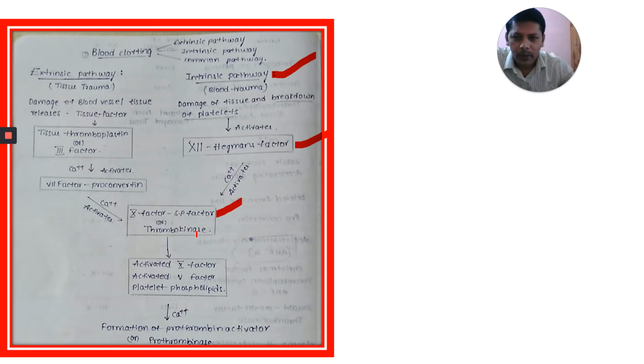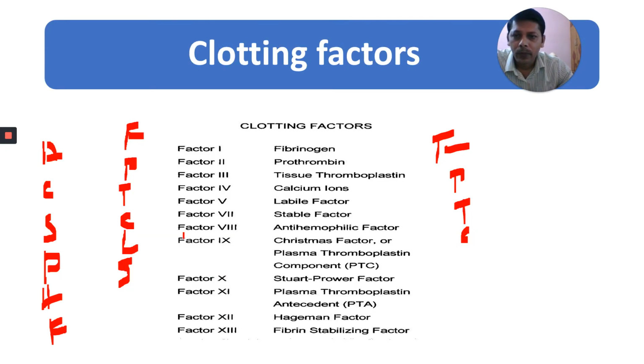Okay, next, after that, what happens here? There is a common pathway here, and what happens is the activated 10th factor, that means Stuart-Prower factor, and the activated 5th factor. What is the 5th factor? Labile factor.